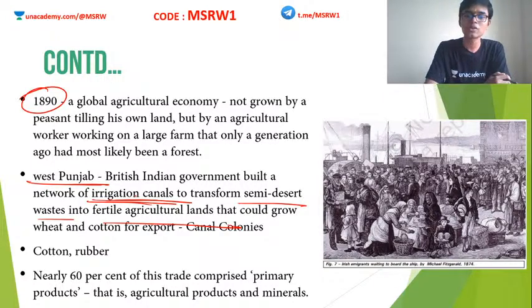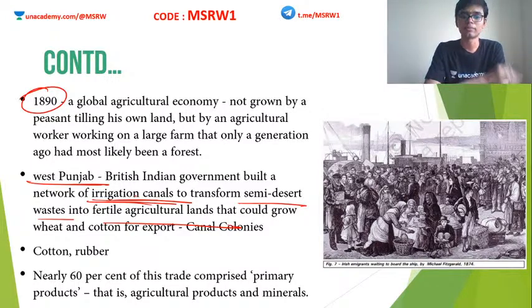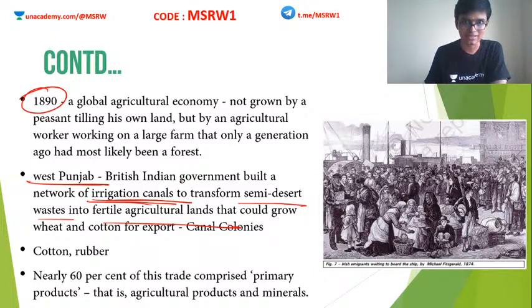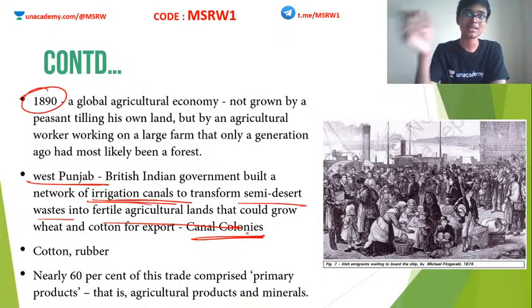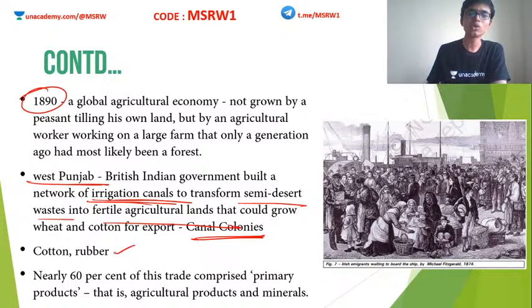Because of this, more and more people migrated to that area, and they started colonizing this region, cultivating it and converting it into farmland. This is how that area became developed. Hence this area was named canal colonies. People came there as a result of the British building these canals, so these colonies were named canal colonies. The same thing happened with cotton and rubber.